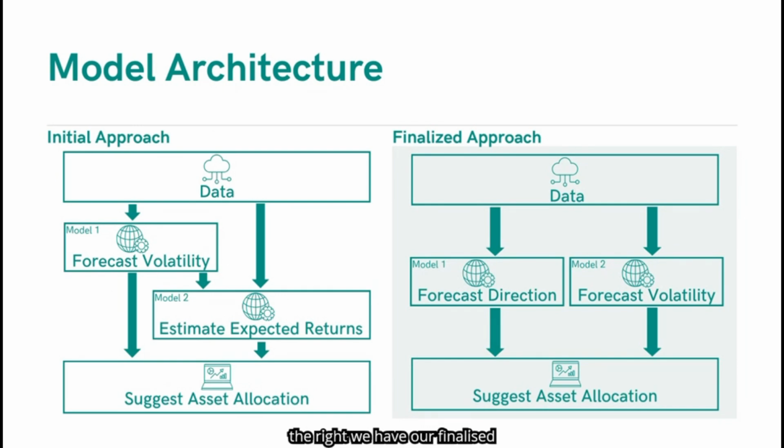On the right, we have our finalized segregated approach. Here, we replaced return forecasting with a directional classification model and treated volatility as its own independent prediction task. This separation allows each model to specialize, one capturing market direction, the other risk behavior, giving us a more robust result.